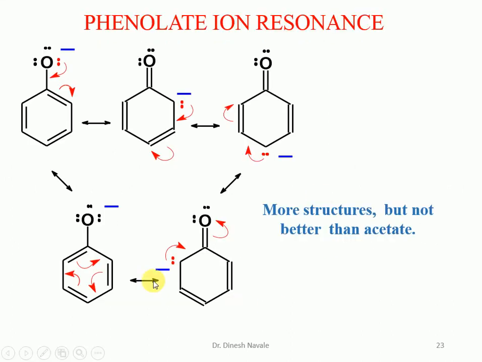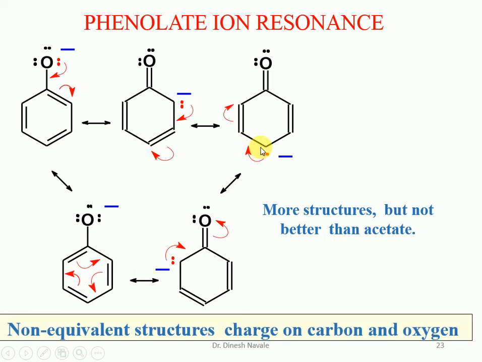So these are the resonating structures for the phenol. As we have discussed, in the resonating structures there is a negative charge on carbon. So in all the 4 cases, a resonating structure will have the negative charge on carbon, which is less electronegative than oxygen. So although phenol has more resonating structures, they do not contribute more to the acidity because of the negative charge on carbon. So the resonating structures of the phenol contribute less to the acidity than the resonating structures of the acetic acid.